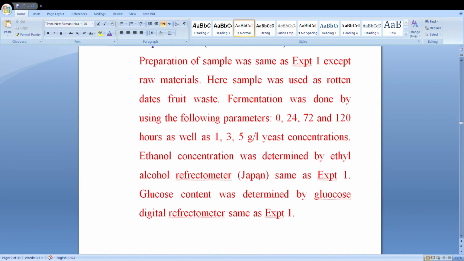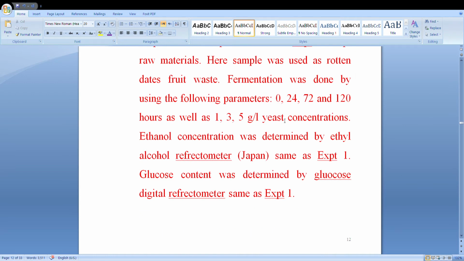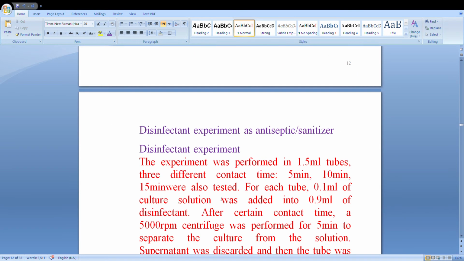And then here we can see the 0, 24, 72 and 120 hours as well, with 135 grams per liter concentrations, and the others are the same. Ethanol concentration was determined with an ethanol refractometer, same as experiment 1. Glucose content was determined with a glucose digital refractometer, same as experiment 1.